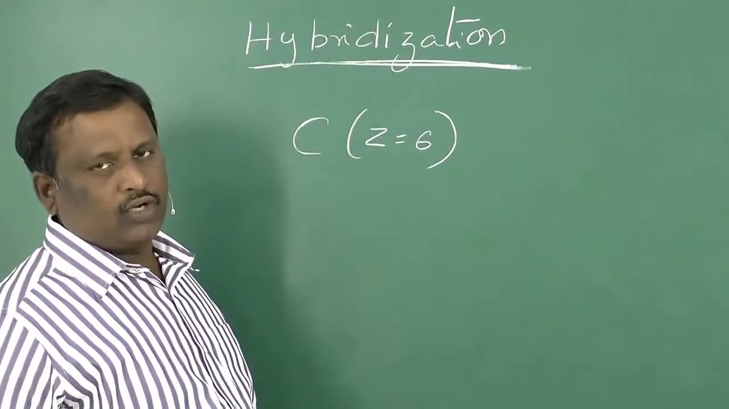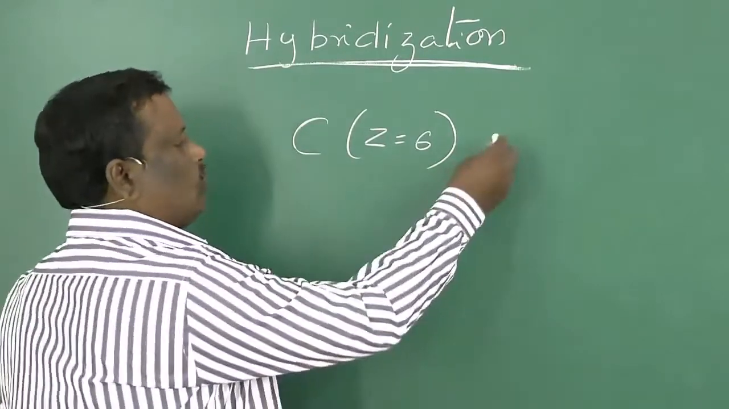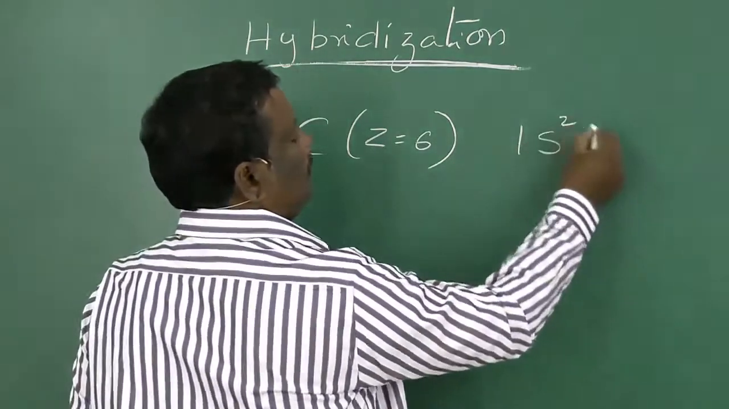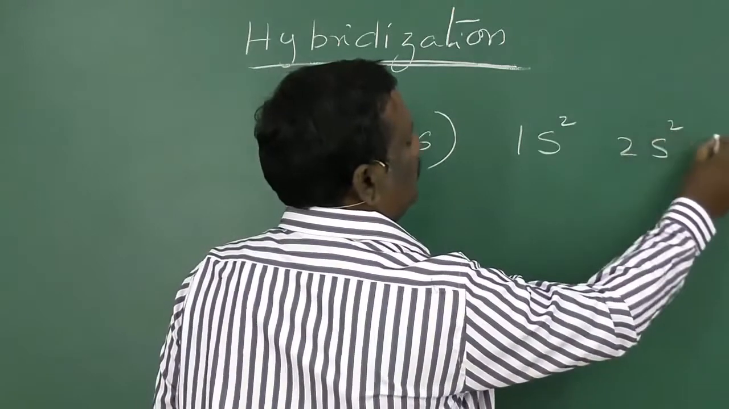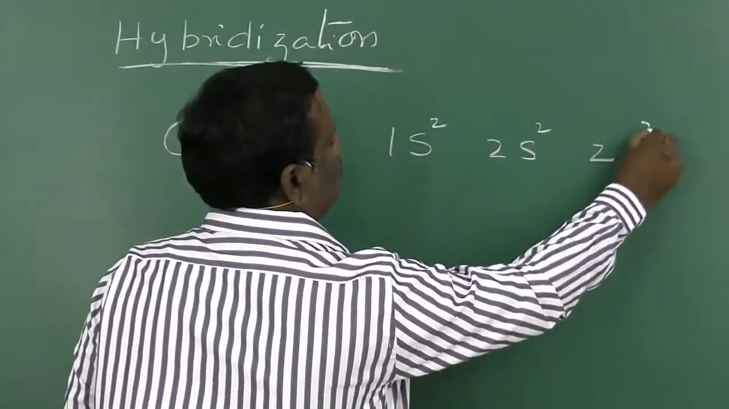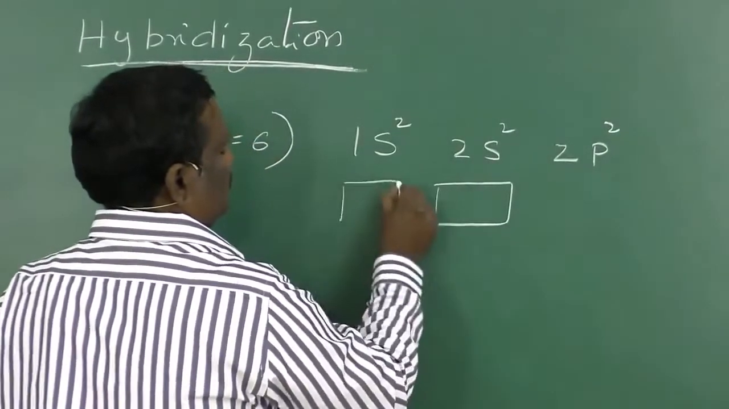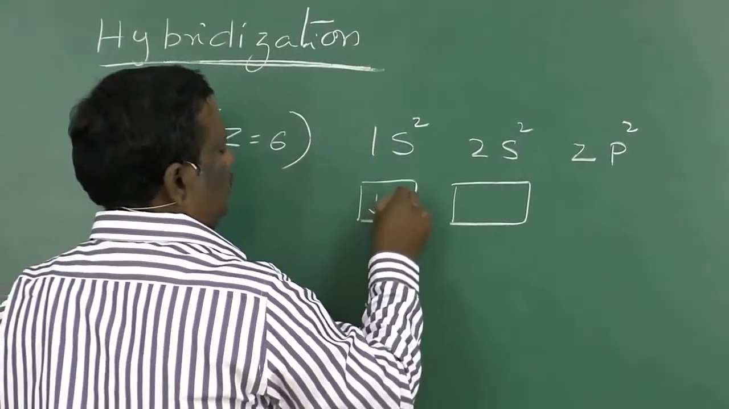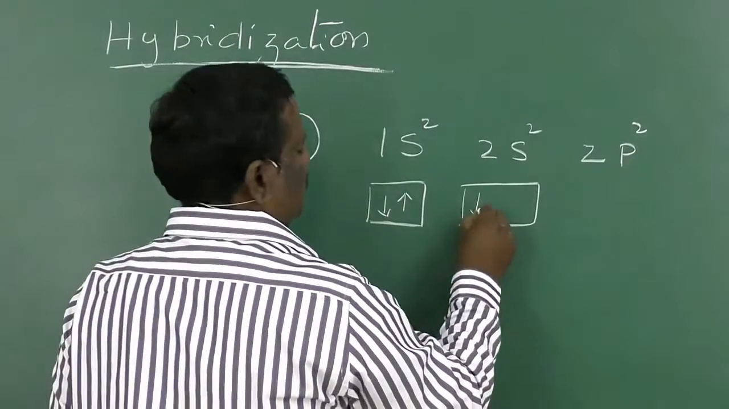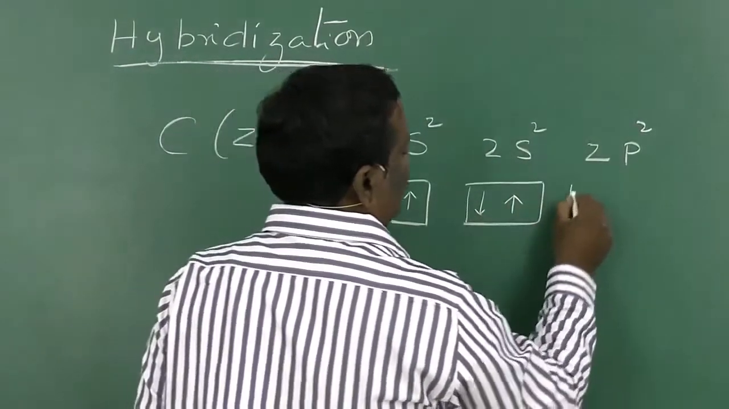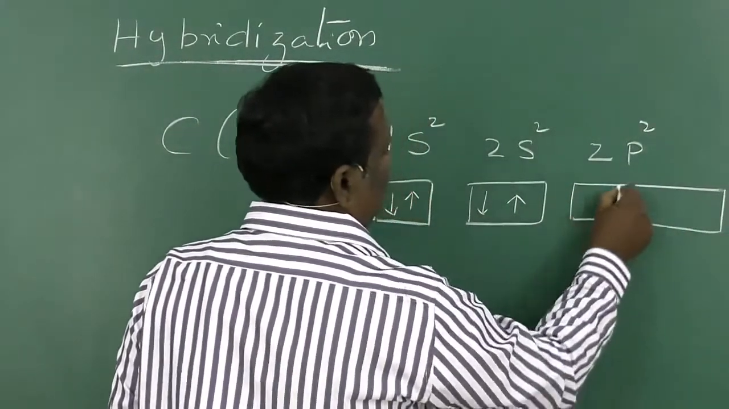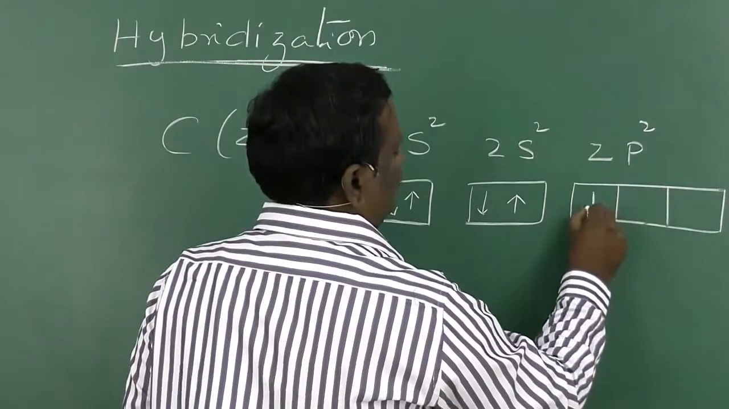The 6 electrons of carbon are arranged like this: 1s2, 2s2, 2p2. Two electrons in the 1s orbital, 2 electrons in the 2s orbital, and 2 electrons in the 2p orbital.